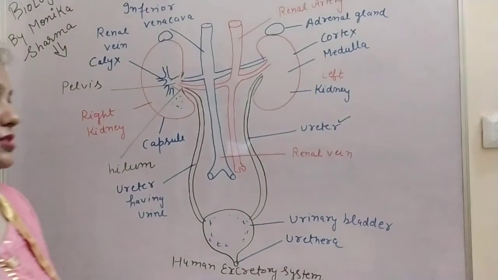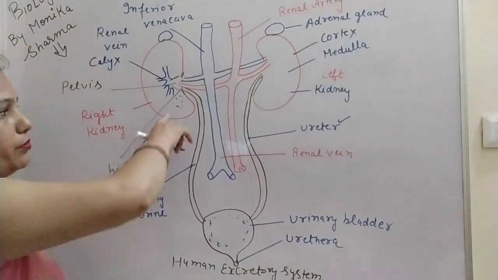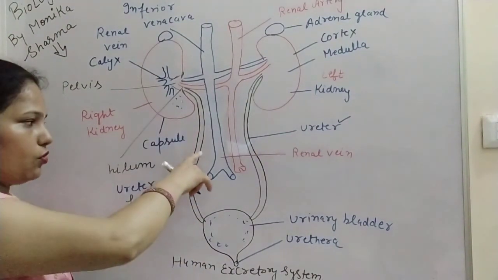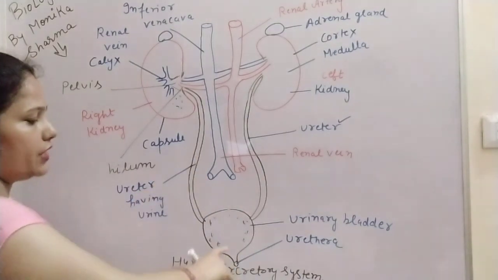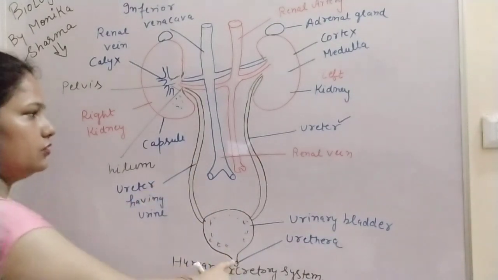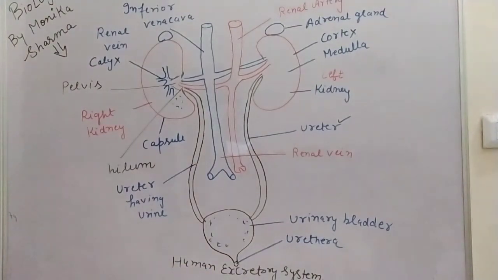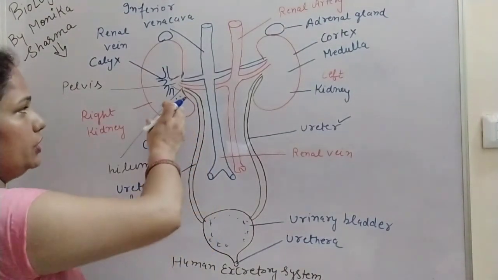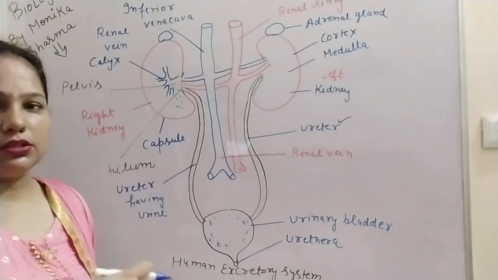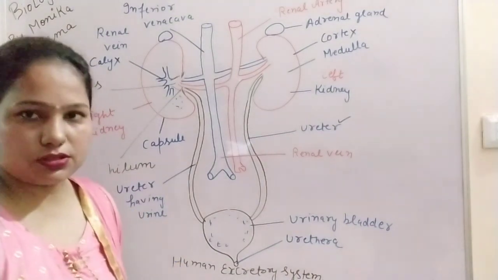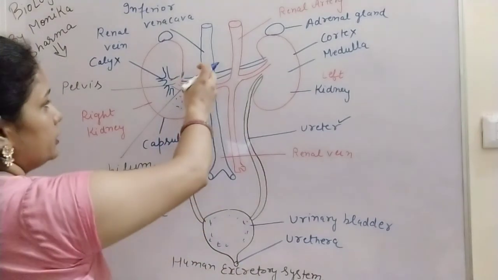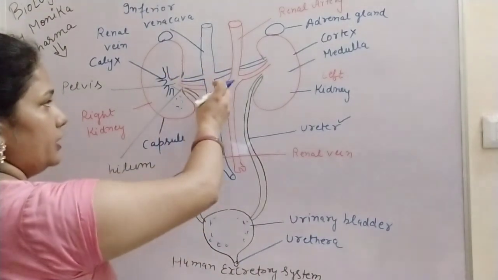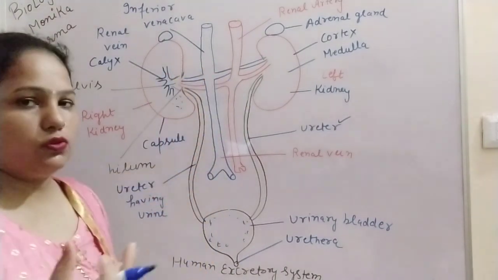So the human excretory system consists of one pair of kidneys, one pair of ureters, one urinary bladder, and the urethra. And what is the function of each part? The kidney is the main excretory organ that removes the metabolic waste from our body, because the renal artery entering it carries the blood having the waste.